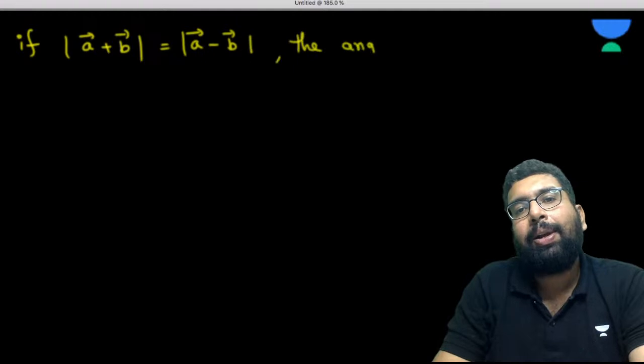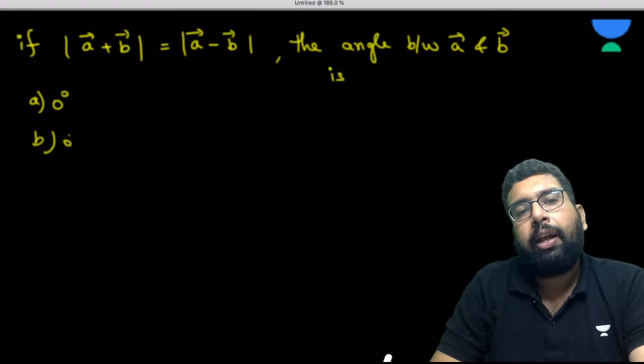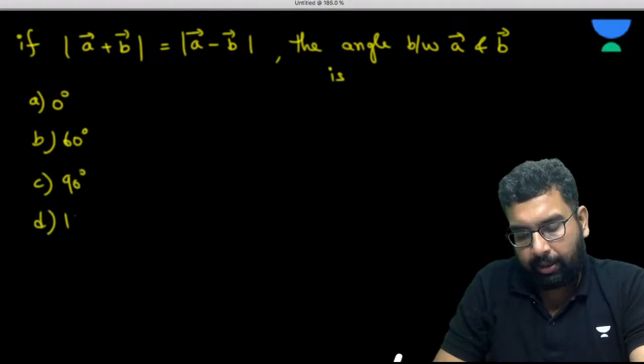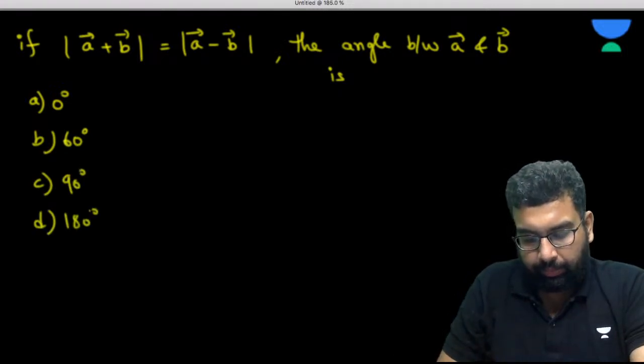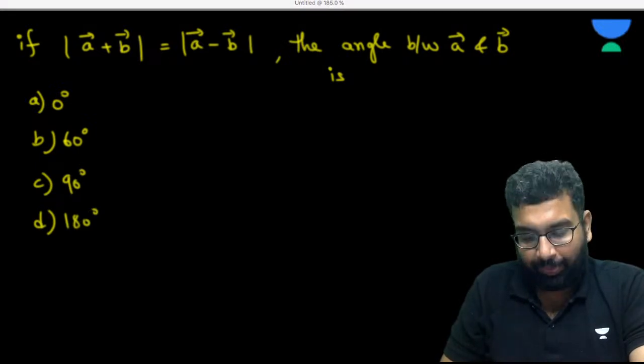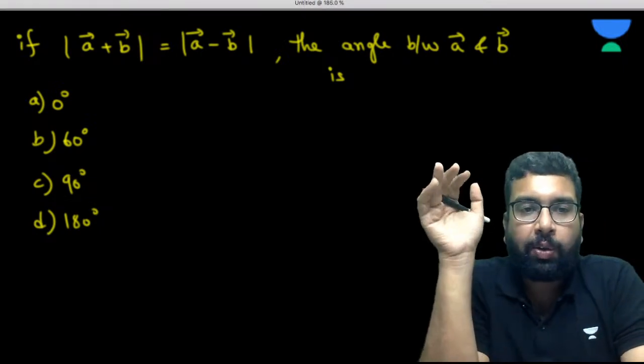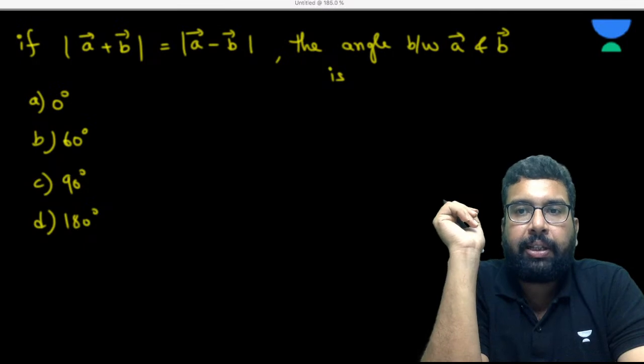Options: 0 degree, 60 degree, 90 degree, 180 degree. Can you answer this? Yes, you can prove 2 plus 2 can be 4, can be 5, can be anything. I'll come to that also. Please answer this one.